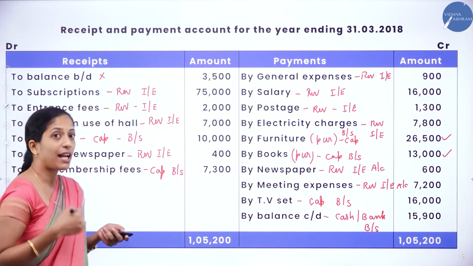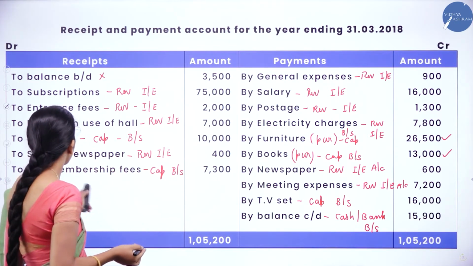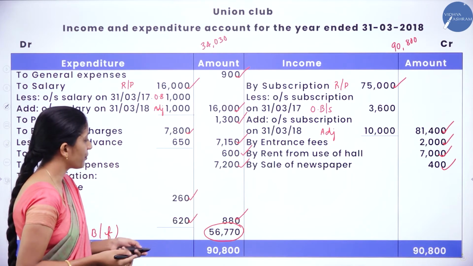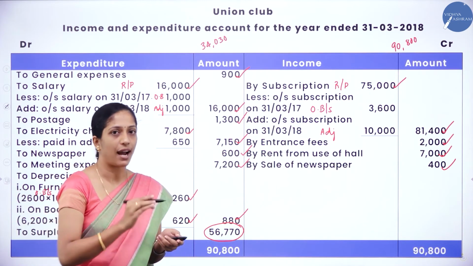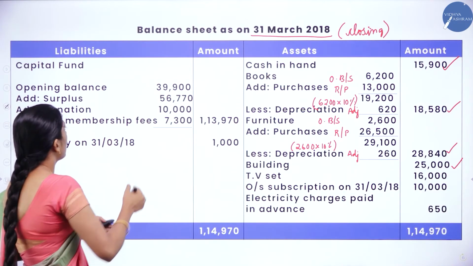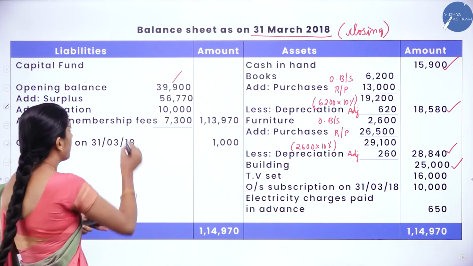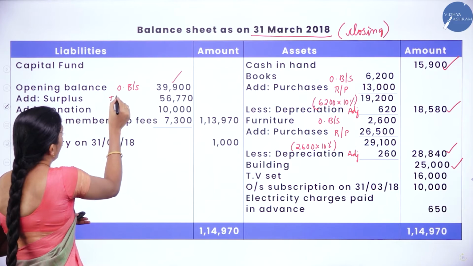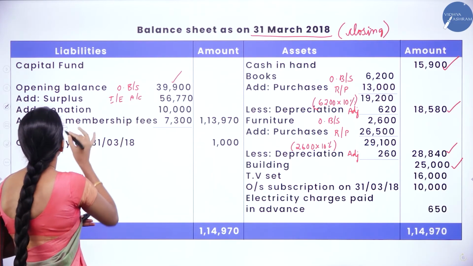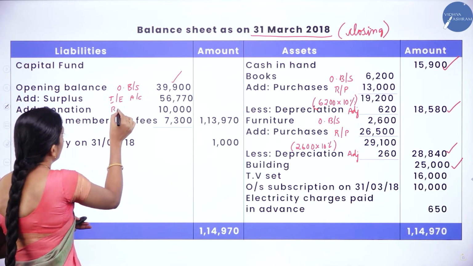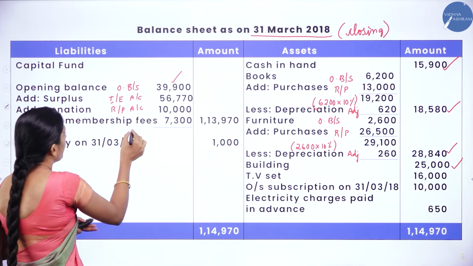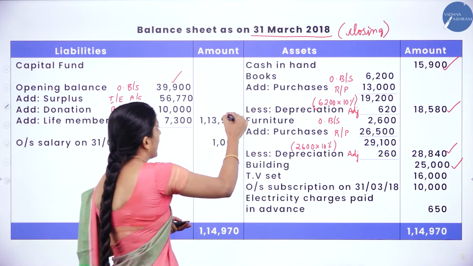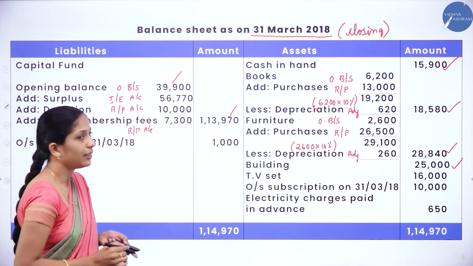Here they have told donation has to be capitalized. So we have to add this donation as well as we have to add this life membership fees. We have to add this surplus, that is 56,770. If it is deficit, we have to deduct that. So capital fund opening balance 39,900 which is given in the opening balance sheet. Add surplus which is the balancing figure of income and expenditure account. Next, donation. It is given in the receipt and payment account, and life membership is also given in the receipt and payment account. So when you add all this you will get 1,13,970. Clear?